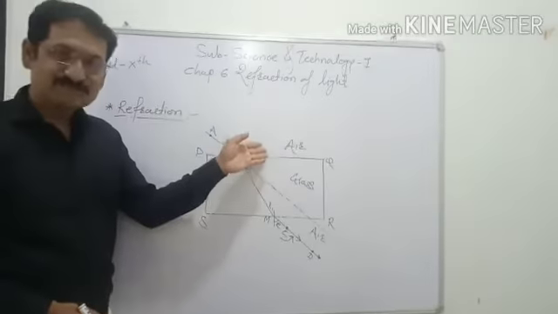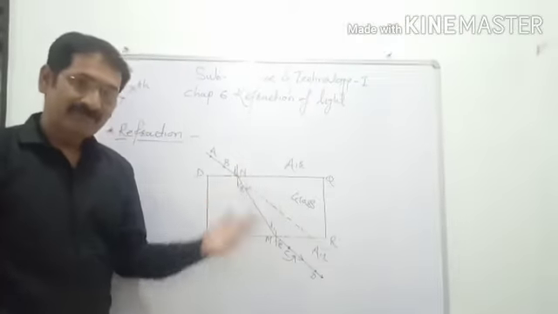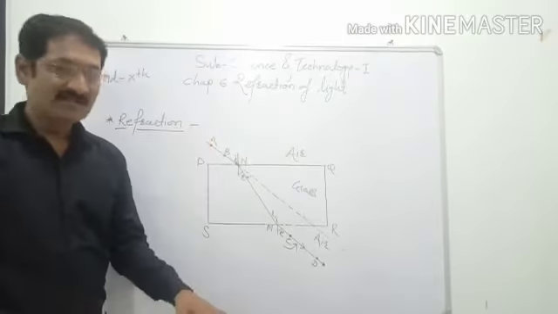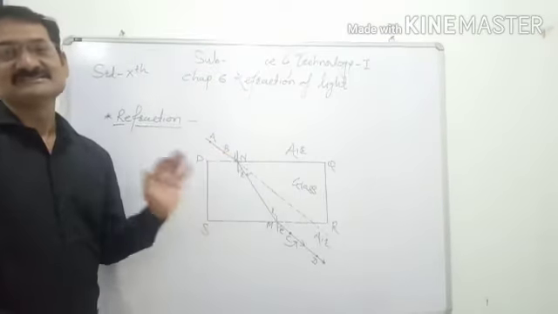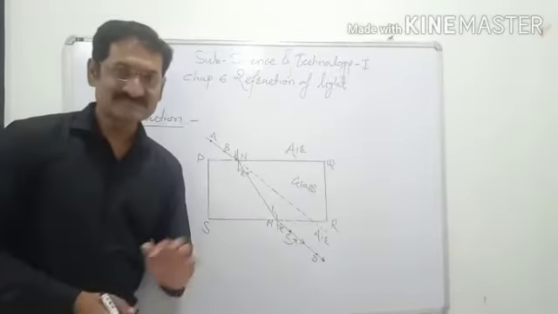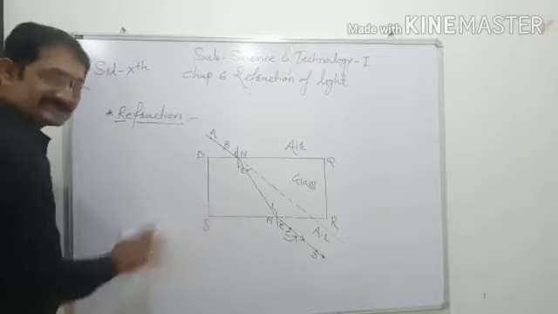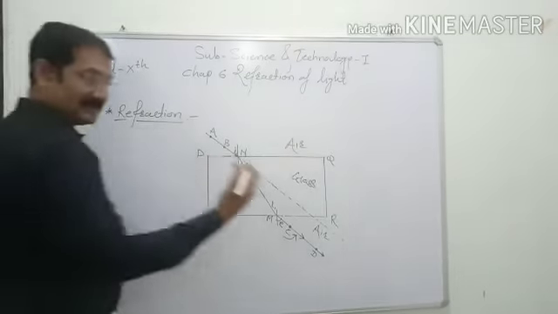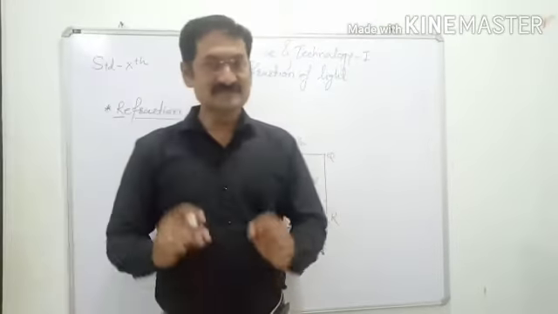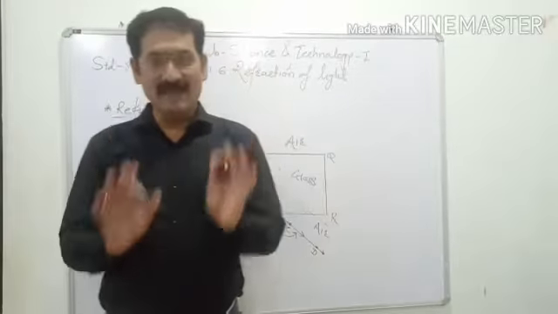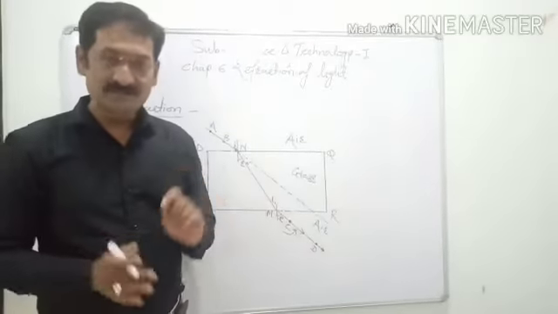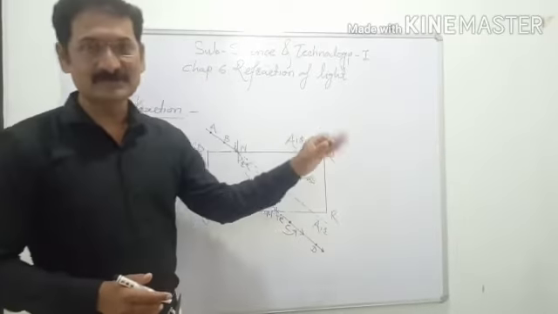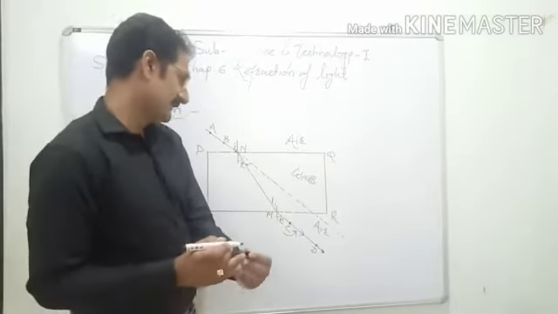When light passes from air to water, or from water to air, the light ray also changes its direction. This process is called refraction. So you all know what the refraction process is. It is a very easy process, and it happens naturally in nature when light rays pass from one transparent medium to another.